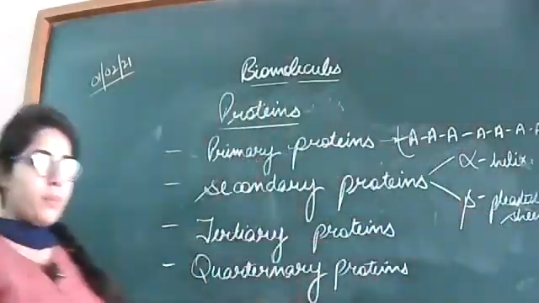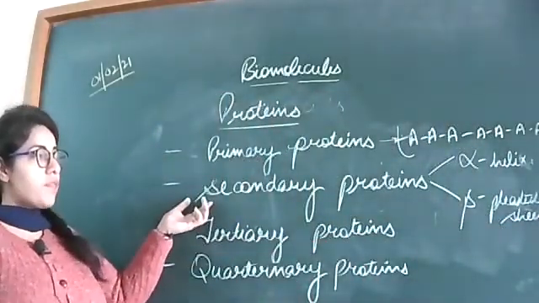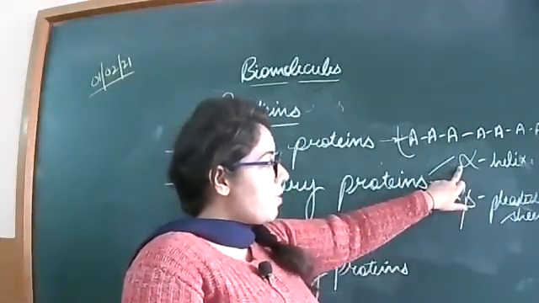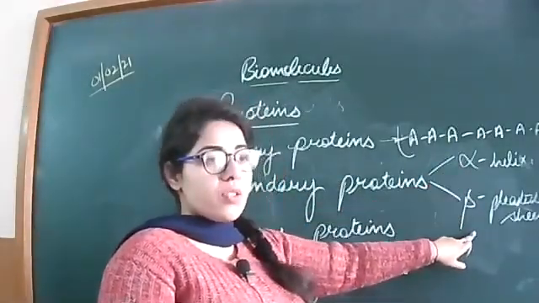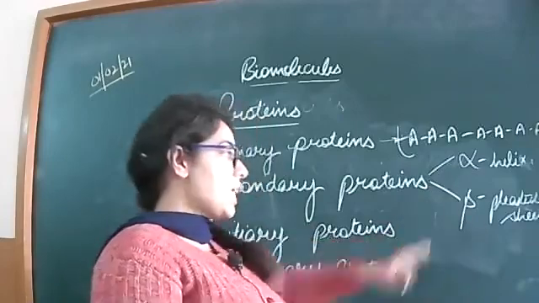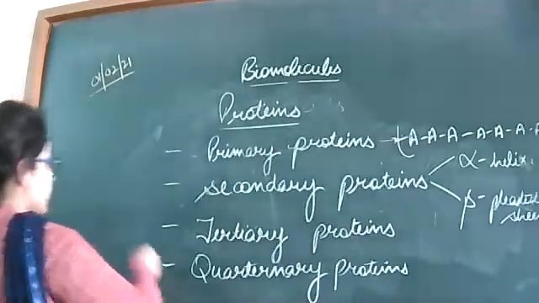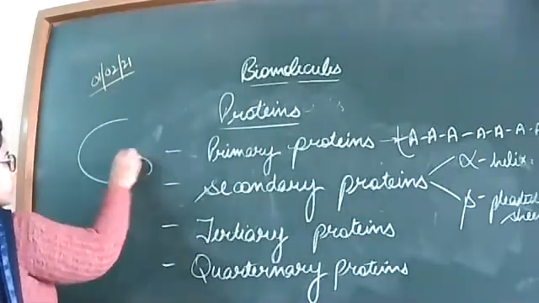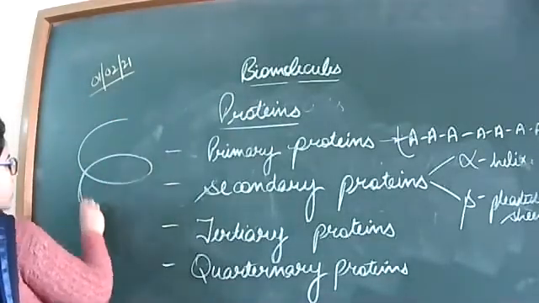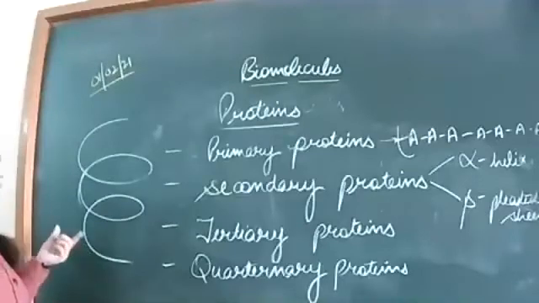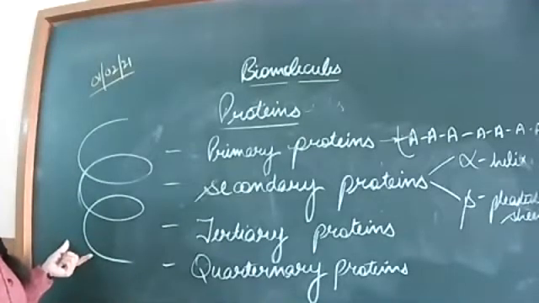Secondary proteins are of two main kinds. In case of alpha helix, the chain forms a helix-like structure. For example, this. This is a single polypeptide chain which forms the helical structure.